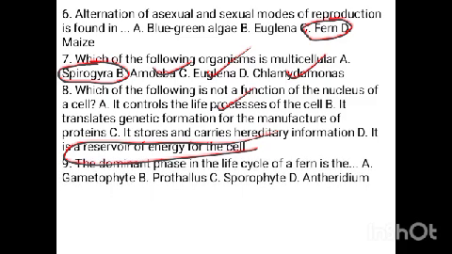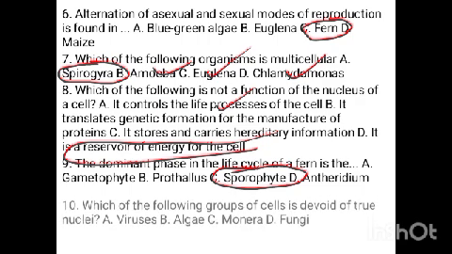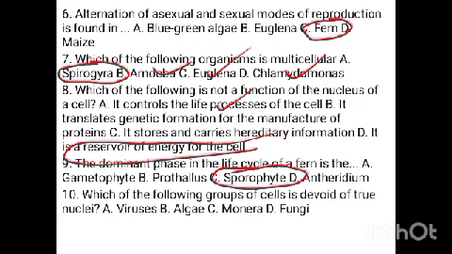The next question says the dominant phase in the life cycle of a fern is the sporophyte. It is the dominant stage in the reproductive life cycle of a pteridophyte, a fern, for instance. So the sporophyte is the dominant stage. Which of the following groups of cells is devoid of true nucleus? We mentioned that earlier. Those are the prokaryotic monerans.